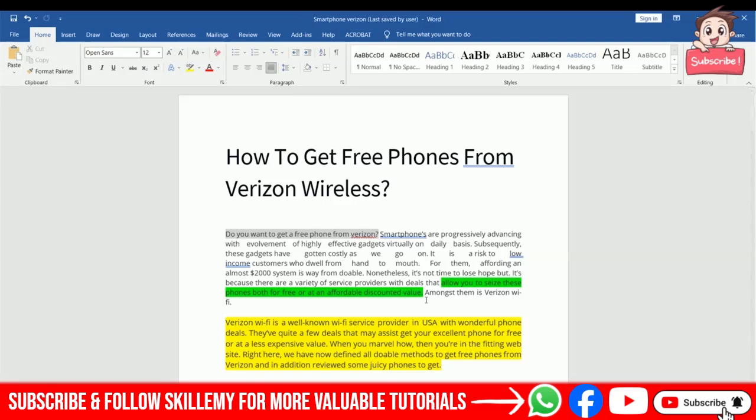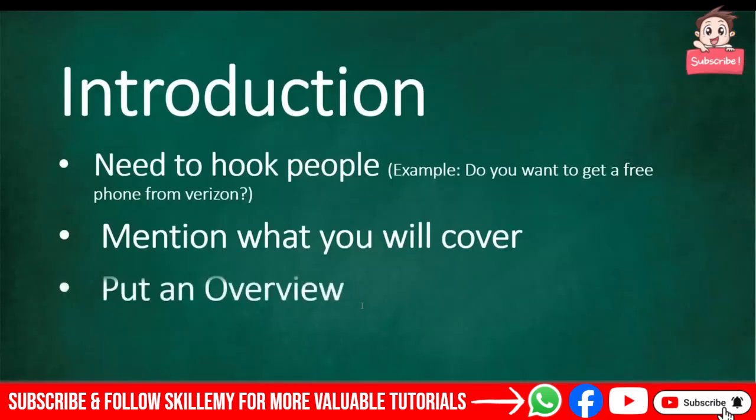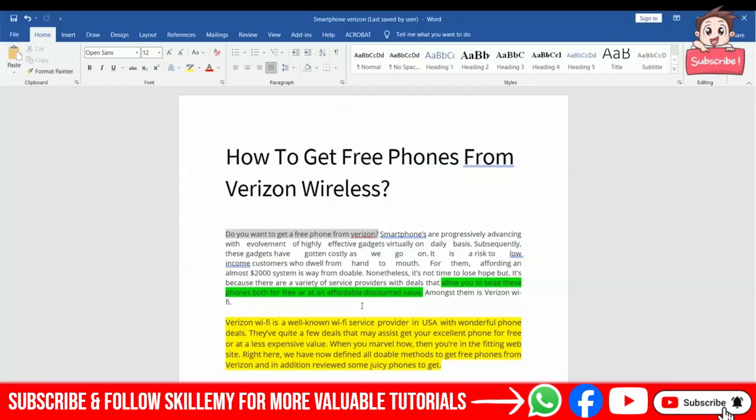So the reader will have an idea how you will get a free phone or at an affordable discounted value. The article is going to be covered about this information. So here is the information about what is going to be covered. Okay, what is next? Put an overview.